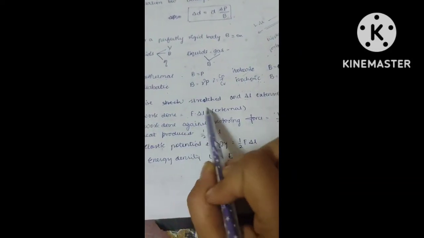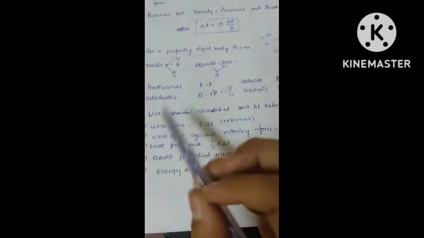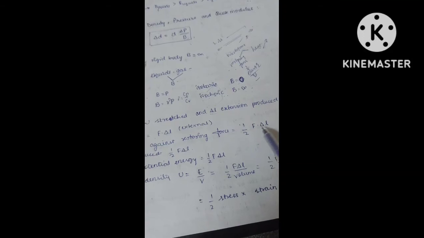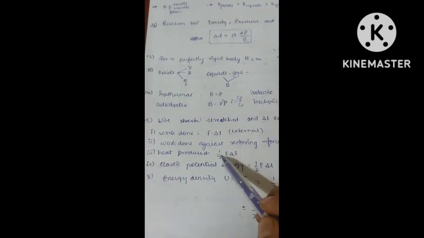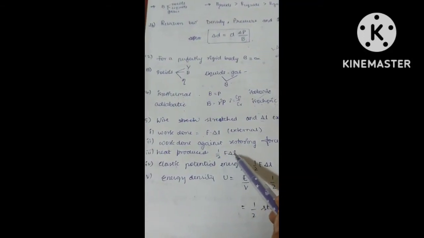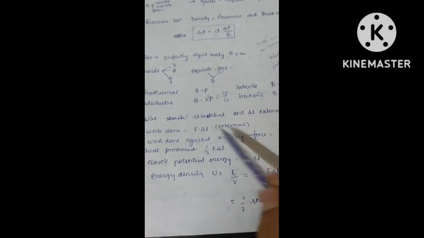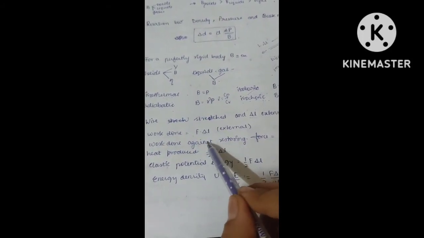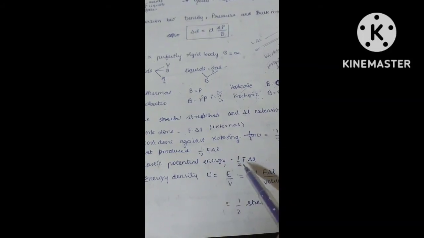Next, work done against the restoring force. I said this F delta L will be divided into two parts, one for the restoring force and one for heat. So it is half into F delta L for the restoring force, and for heat produced it will be half F delta L. Half here, half here.